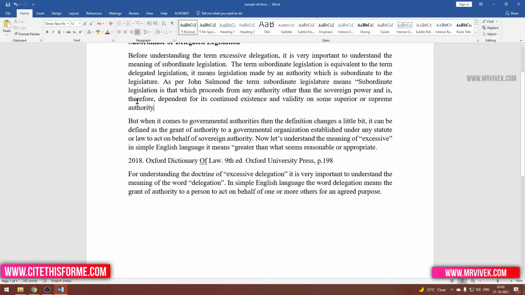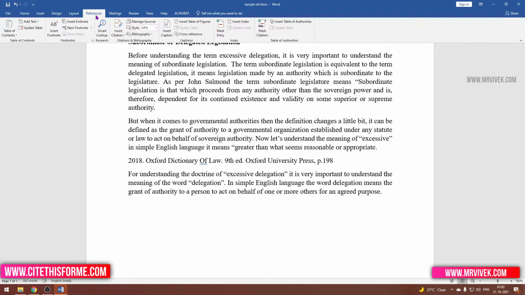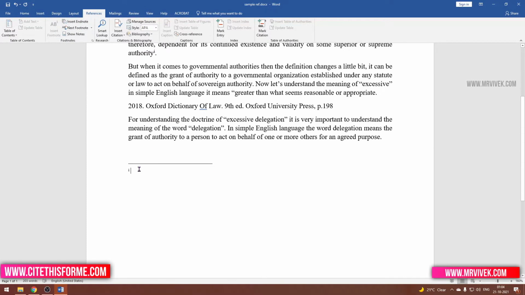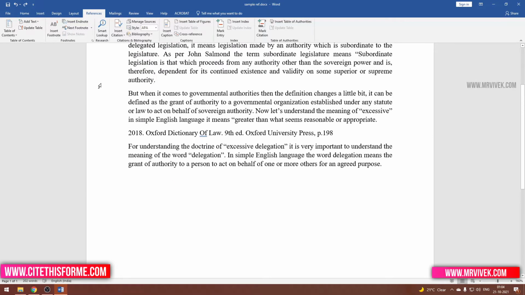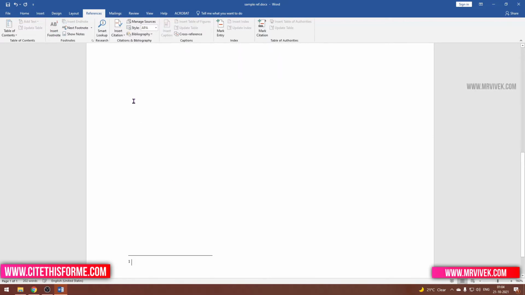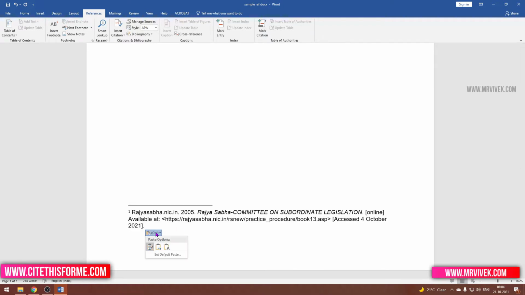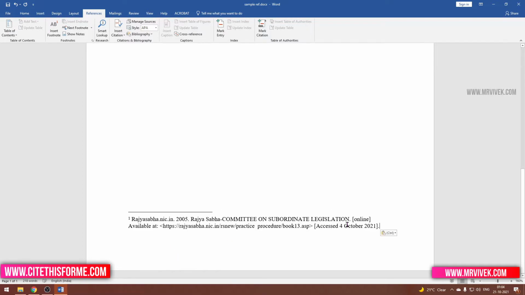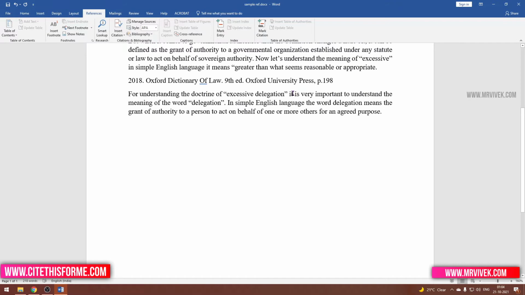Now after copying it, you have to go to references, then click on insert footnote. Do not click on insert endnote. Endnote will put the reference at the end only, so you have to go for footnote. Footnote will put the reference in the footer of the page. So you paste your bibliography citation and then click on keep text only. It will be like this, and then you press Ctrl J, so it will be justified aligned.